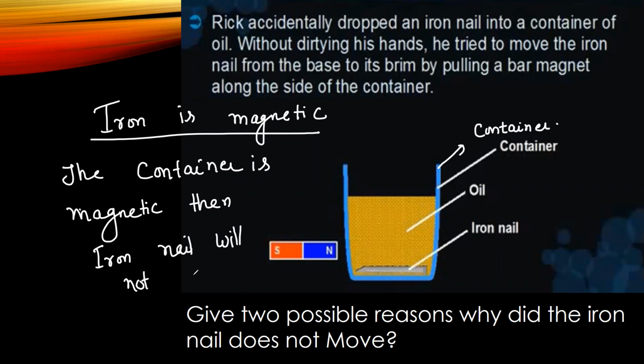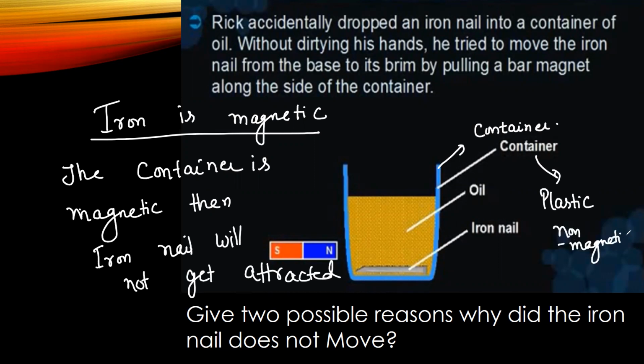If it is made up of plastic, which is non-magnetic, then it could have got attracted. So we must say the container is magnetic in nature, so that the iron nail was not attracted.